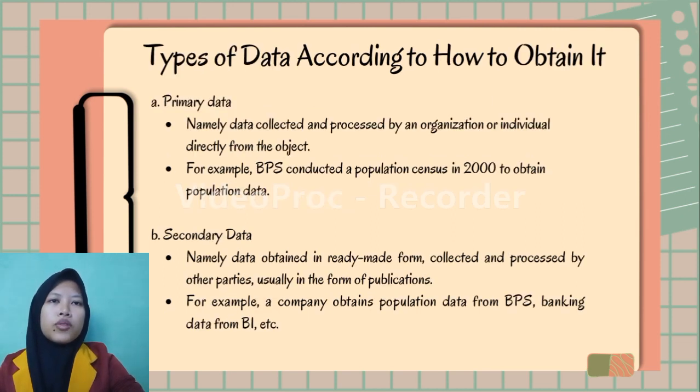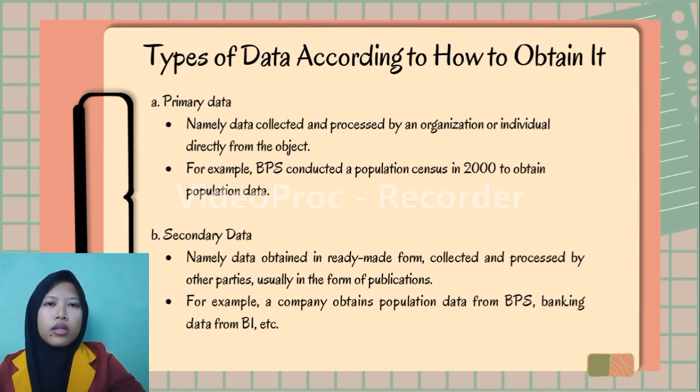Next, types of data according to how to obtain it. A. Primary data, namely data collected and processed by an organization or individual directly from the object. For example, BPS conducted a population census in 2000 to obtain population data.